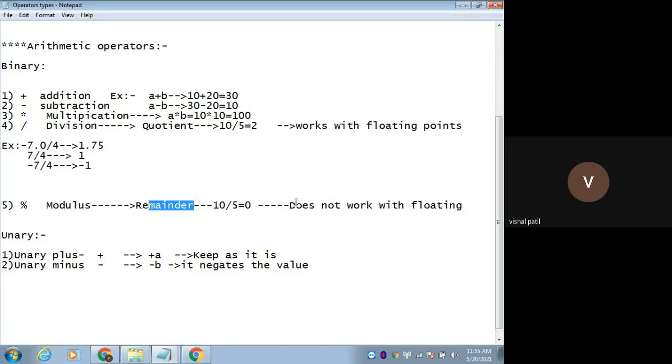And remember this point: it does not work with floating point numbers.